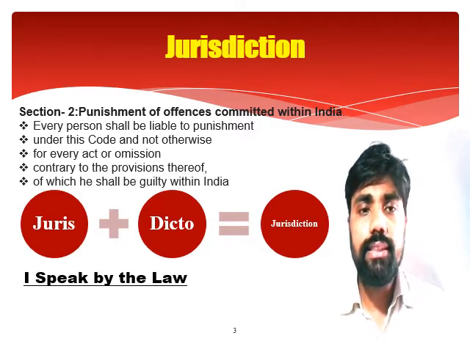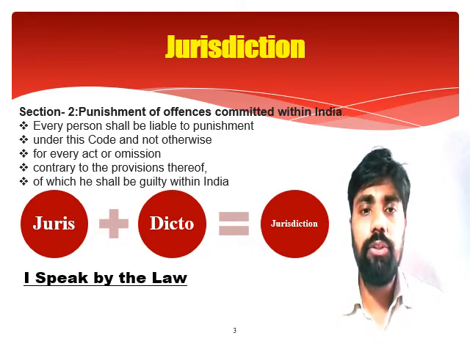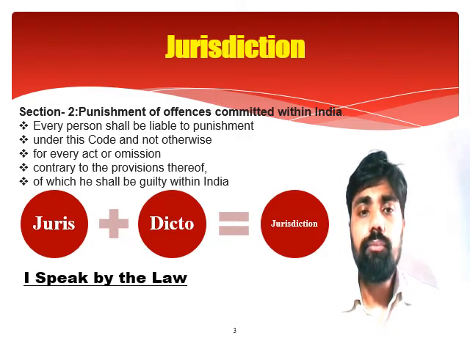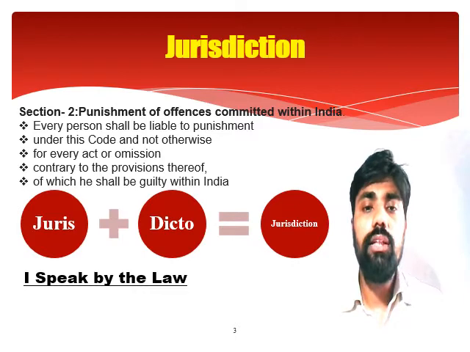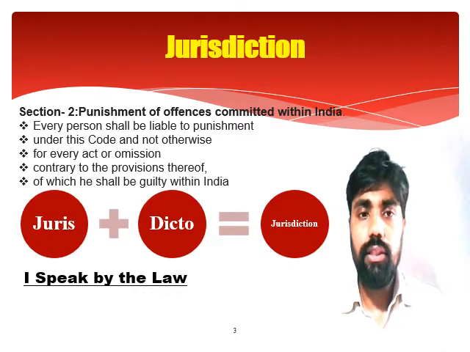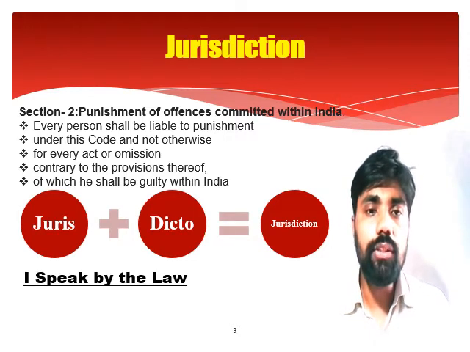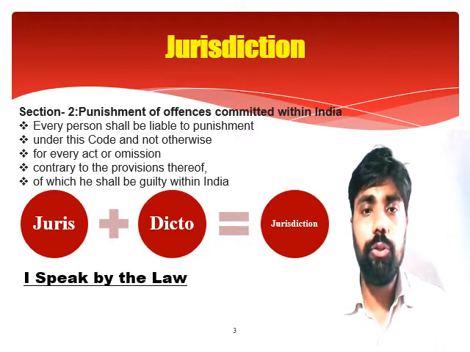So it says, every person shall be liable to punishment. Here, what does it mean? Every person means the natural person and not the juristic person. So every person means the natural person, the man and woman, shall be liable to punishment, and not any company or corporation. For them, there are some different laws under which they shall be punished.